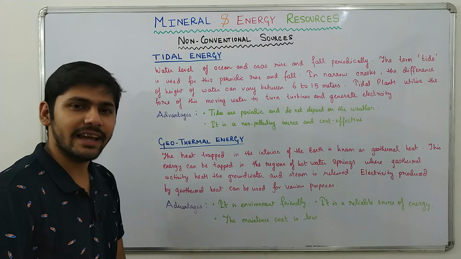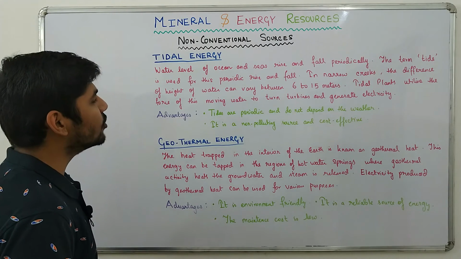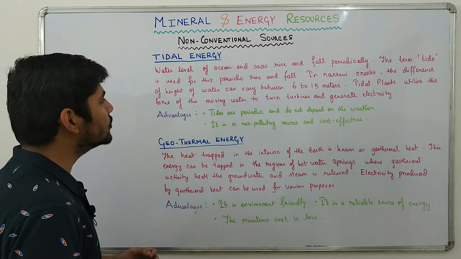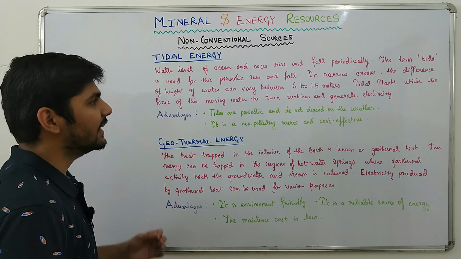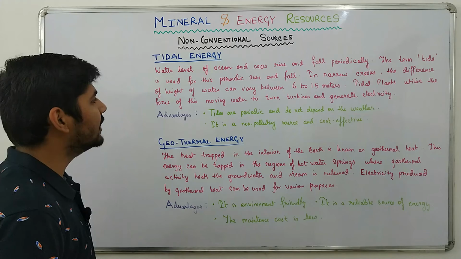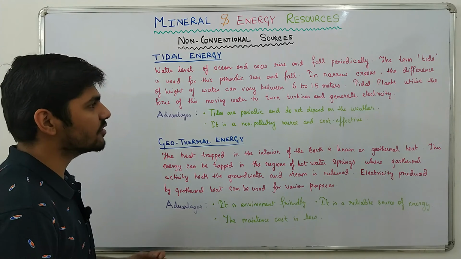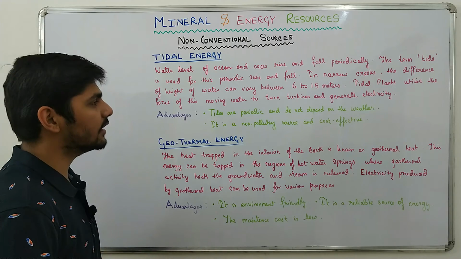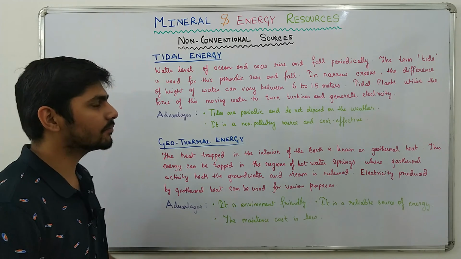Moving on to tidal energy. Water level of ocean and seas rise and fall periodically. The term tide is used for this periodic rise and fall. In narrow creeks, the difference of height of water can vary between 6 to 15 meters. Tidal plants utilize the force of this moving water to turn turbines and generate electricity.